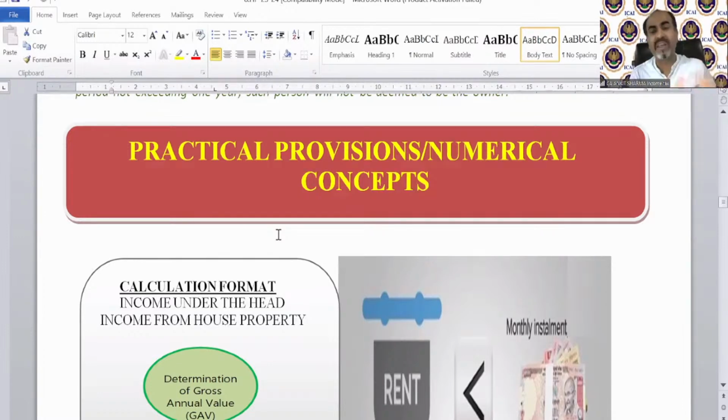I have made 7 cases for you. In an examination, any question that has been framed is going to fall in one of these 7 cases. You just need to find out which case applies, and then it will be really easy to solve that question technically, and you will get full marks in house property. It's very easy to get full marks in house property numericals.